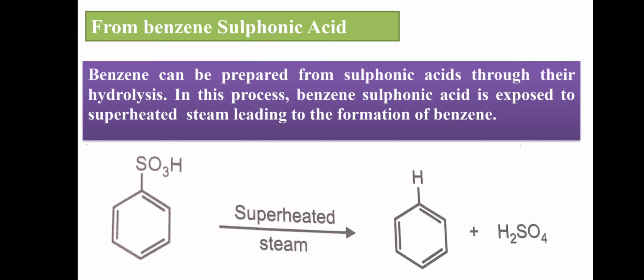Okay, that means from benzene sulfonic acid. How will you prepare the aromatic hydrocarbon from benzene sulfonic acid? The starting material, benzene sulfonic acid, is heated with superheated steam. We get benzene as a product plus H2SO4 as a byproduct.